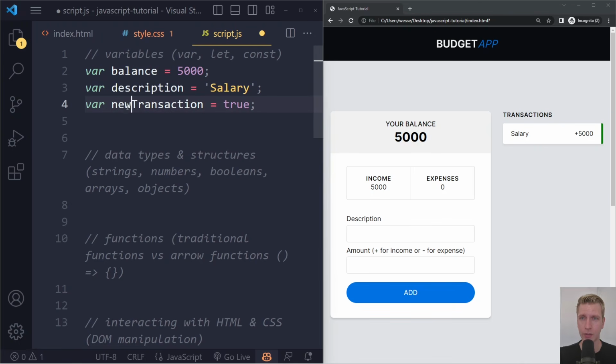So in JavaScript, by the way, if you have some kind of name for your variables or functions, we'll talk about what functions are, we use camel case for that. So the first character is lowercase, and then the second word, the first character is uppercase. In other programming languages, you may see this. This is called kebab case or snake case, right? So in JavaScript, we use camel case, right?